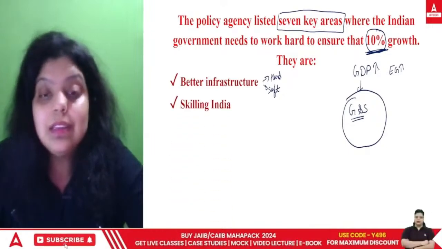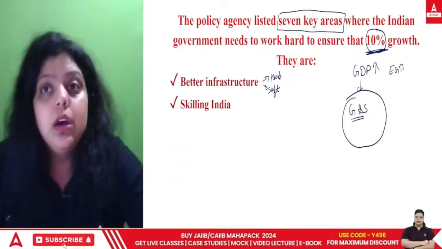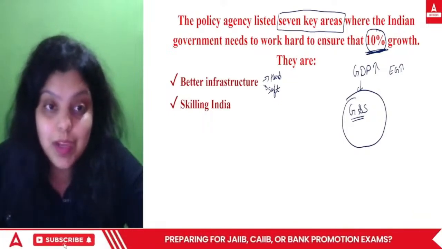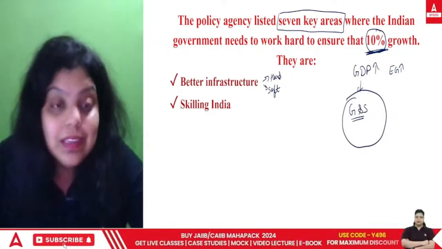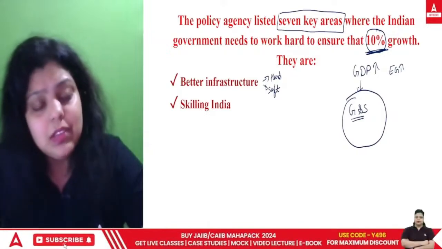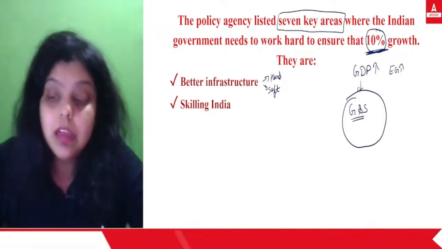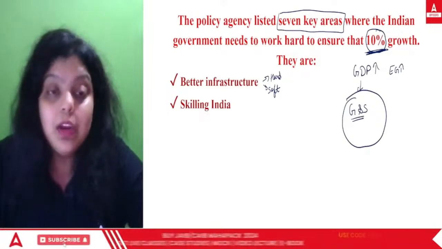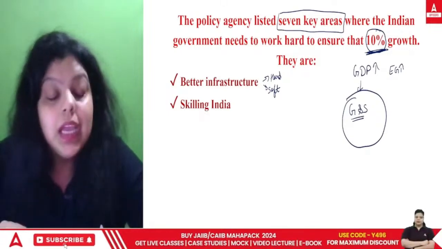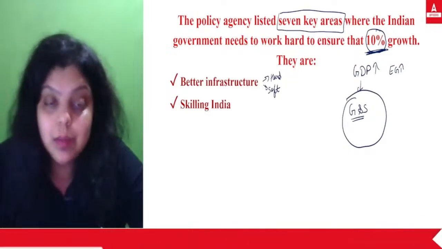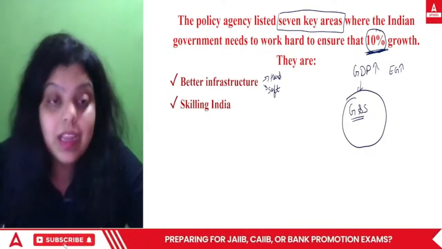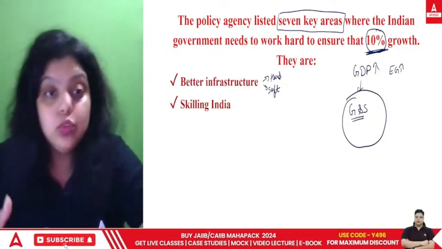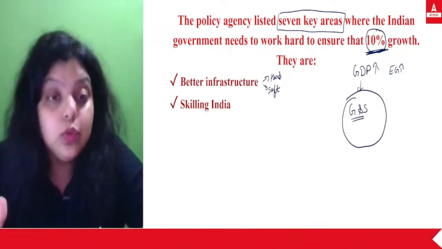The second, they said, is skilling India. If you remember, the Pradhan Mantri Kaushal Vikas Yojana, the skill development scheme, was introduced by the Government of India just to provide skills to the people. Now, if we talk about the literacy rate of the country, it's a very good literacy rate, but that does not provide the skills to the people. People got the degrees, but they are not properly educated, properly skilled. In the Kaushal Vikas Yojana, the National Skill Development Program, the Government of India is providing practical skilling, they will help you learn how to use your skills.